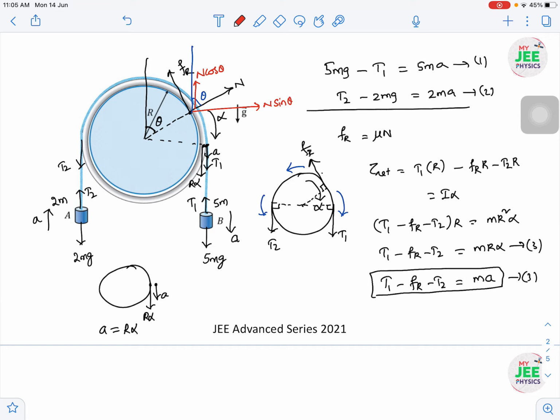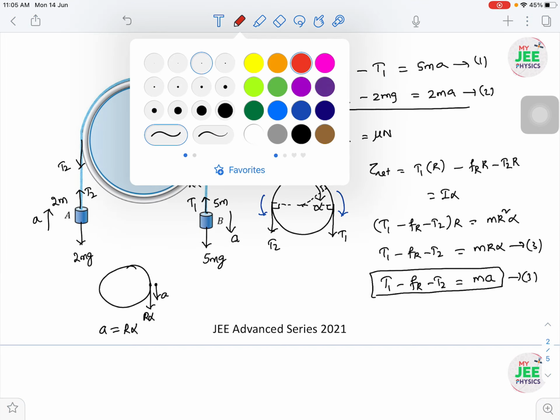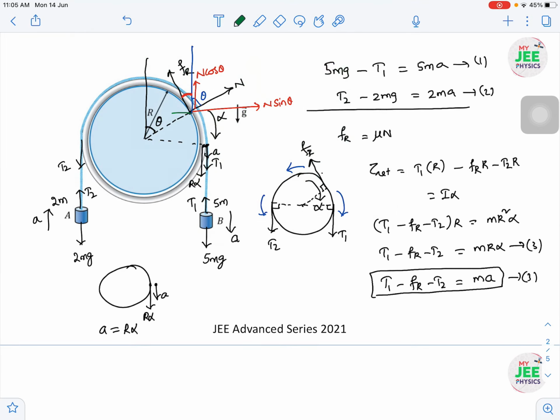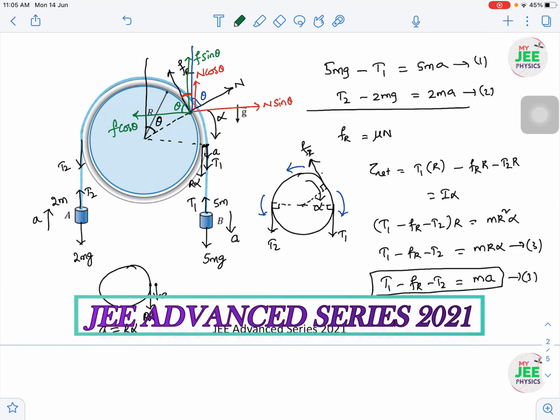And then similarly, F makes an angle 90 minus theta, because F and normal reaction should be perpendicular. This is 90 minus theta. Then I can make components of F, okay? Then that is F cos theta and F sin theta. So you can check this angle will be theta. Okay? So F cos theta and F sin theta.